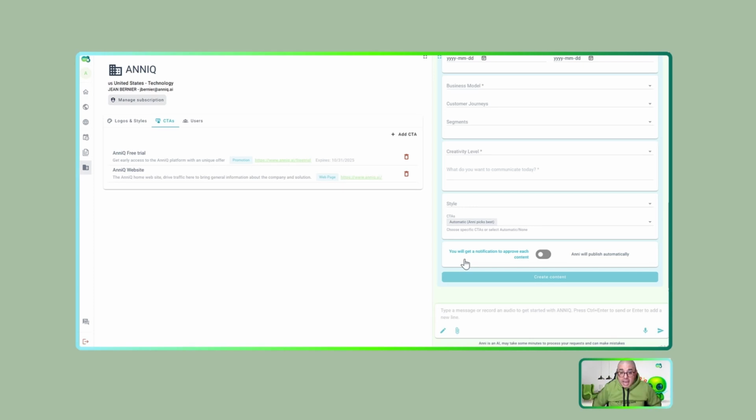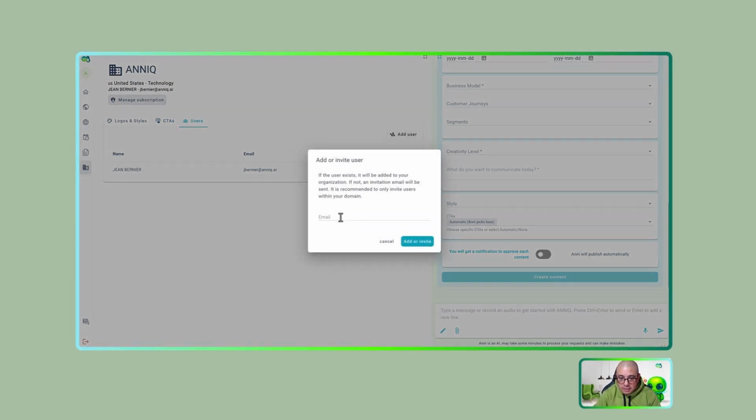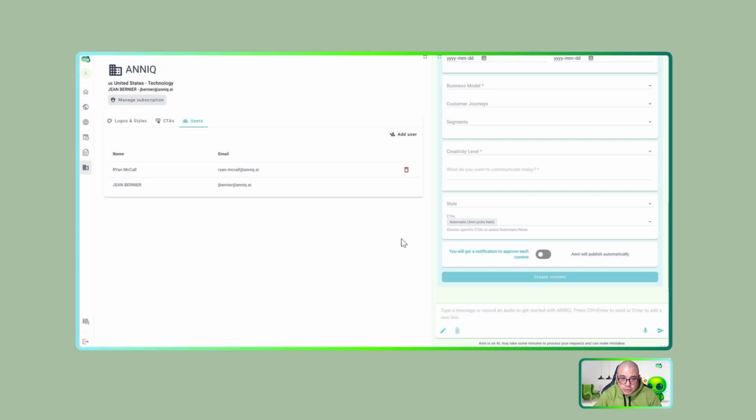Great. I have two call to actions here. I can have 5, 10, or as many as I want. The final part here is I can also invite people in my organization to collaborate and work with me. So let me add here another user, Ryan, our CEO. I have his email and just invite him to be part of the AnniQ organization.